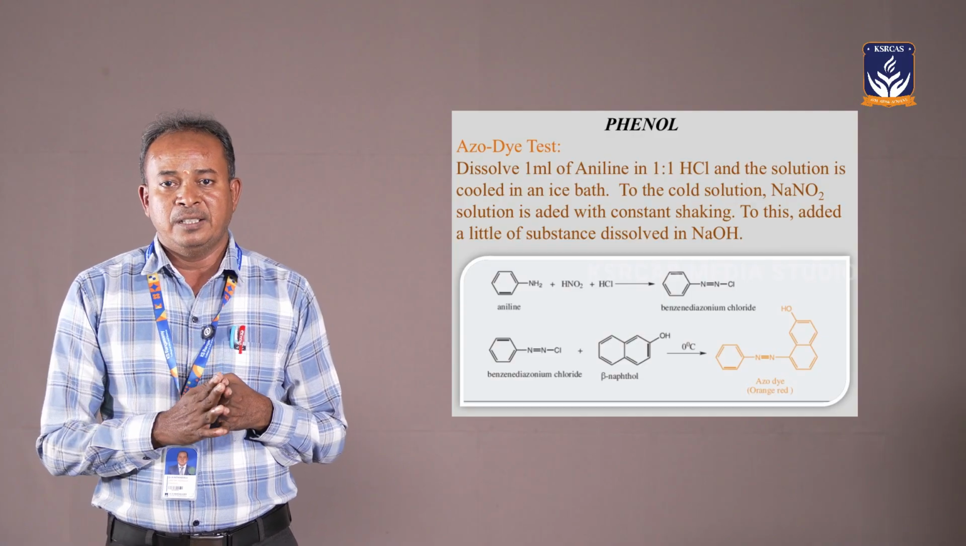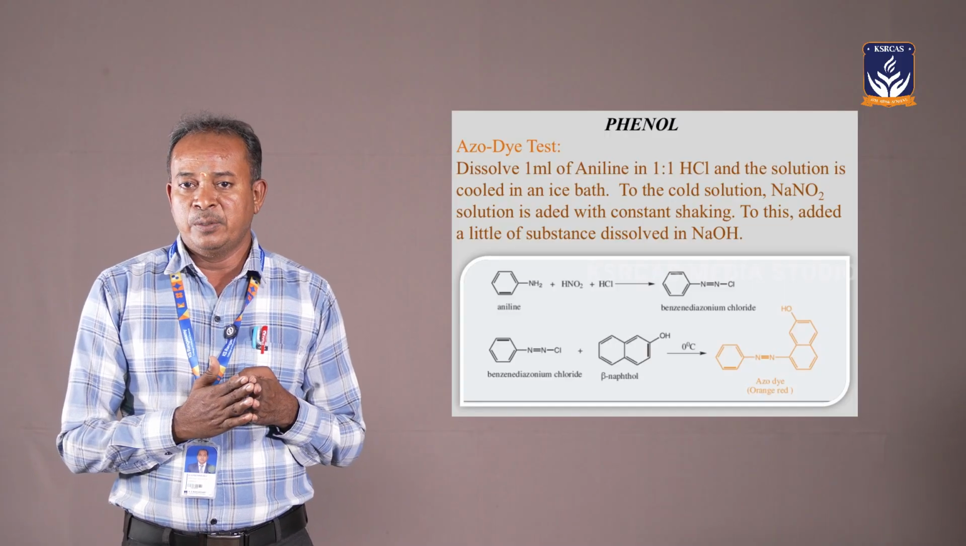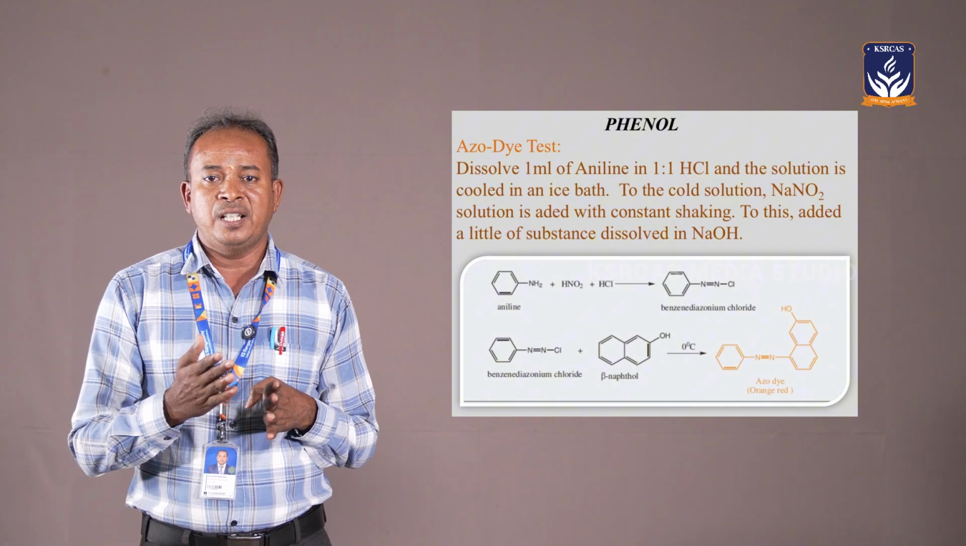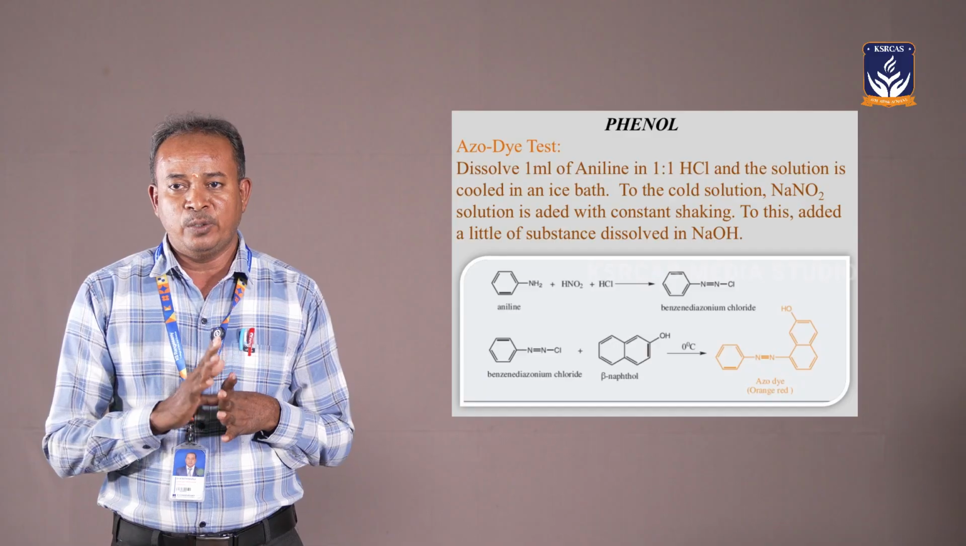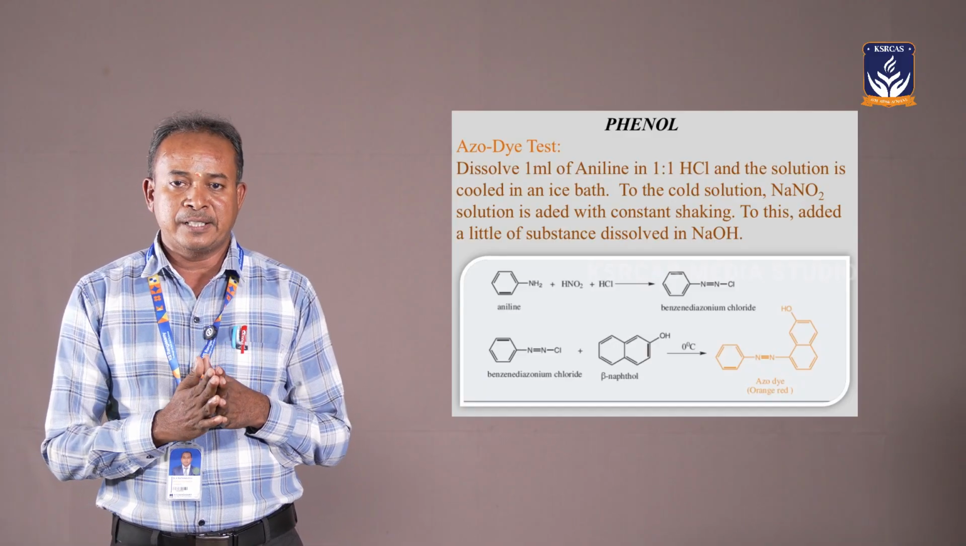Phenol, alpha-naphthol and beta-naphthol, resorcinol, catechol, and phloroglucinol are examples of phenolic compounds. These phenolic compounds can be easily identified by two types of tests. One is the neutral ferric chloride test. How do we confirm phenol using the neutral ferric chloride test?